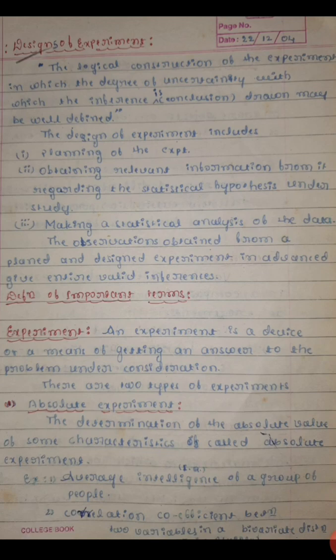The determination of the absolute value of some characteristic is called an absolute experiment. For example, the average intelligence of a group of people. Another example, the correlation coefficient between two observations in a bivariate distribution.